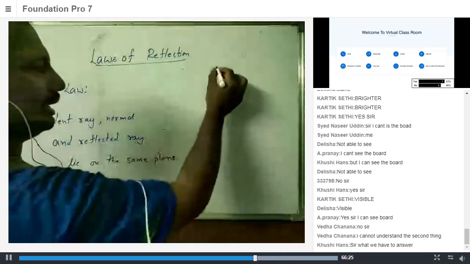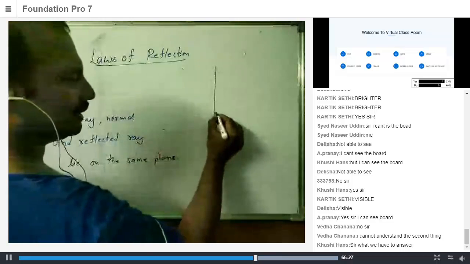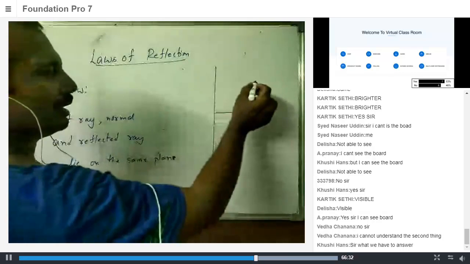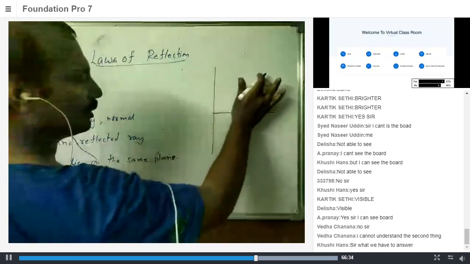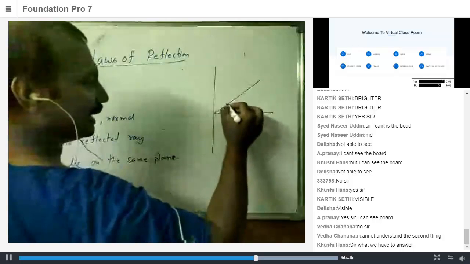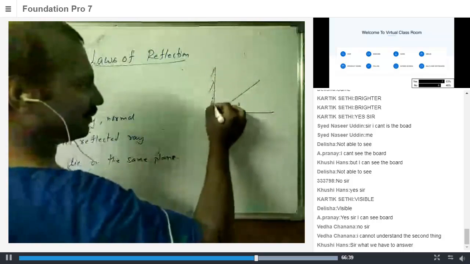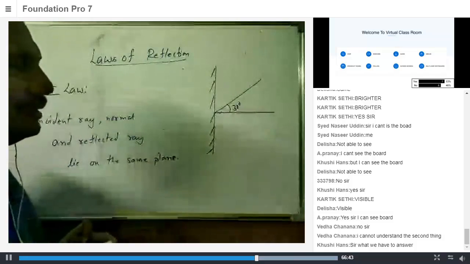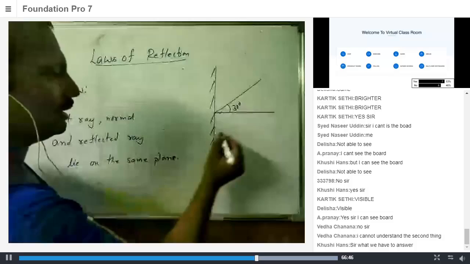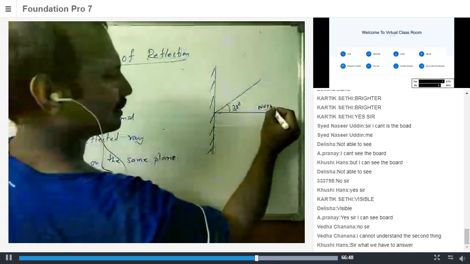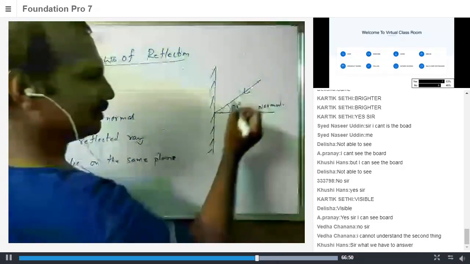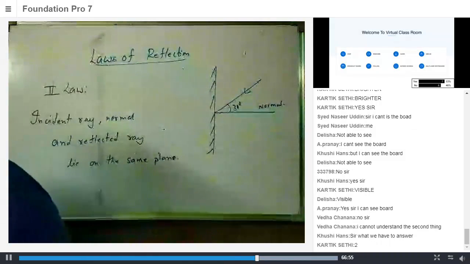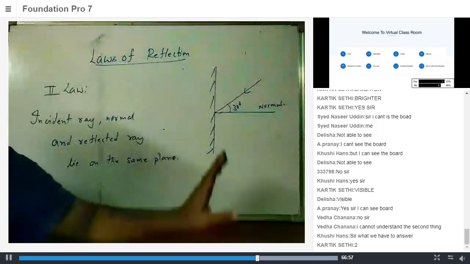Now I have a line and I have a fixed point here. This is the normal, this is fixed. I draw a line which makes an angle of 30 degrees with this. Let's say this is the surface. Now, how many more lines can I draw which are at 30 degrees with this normal? This is one line which is making 30 degrees with the normal. As of now, let's not give a name to that.